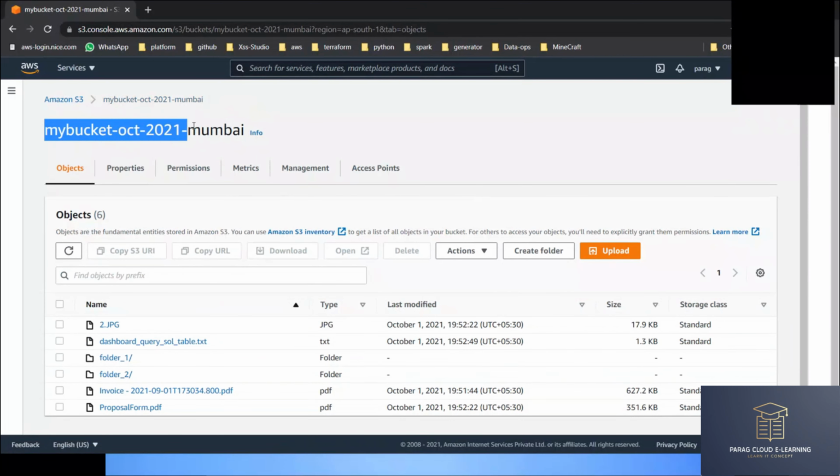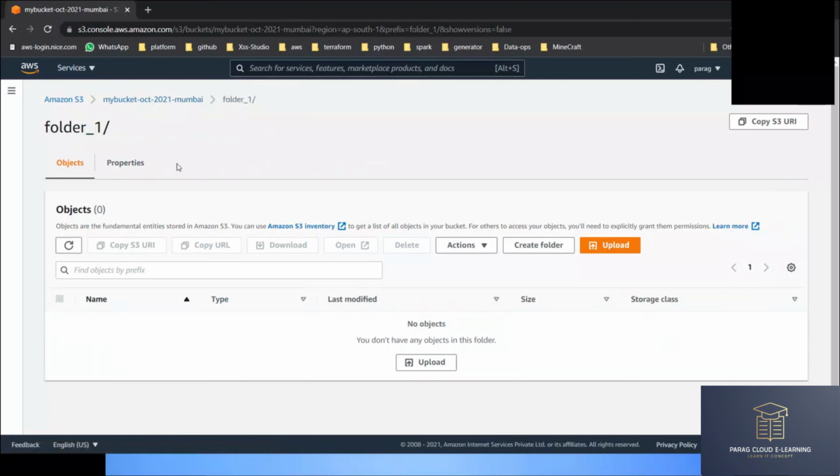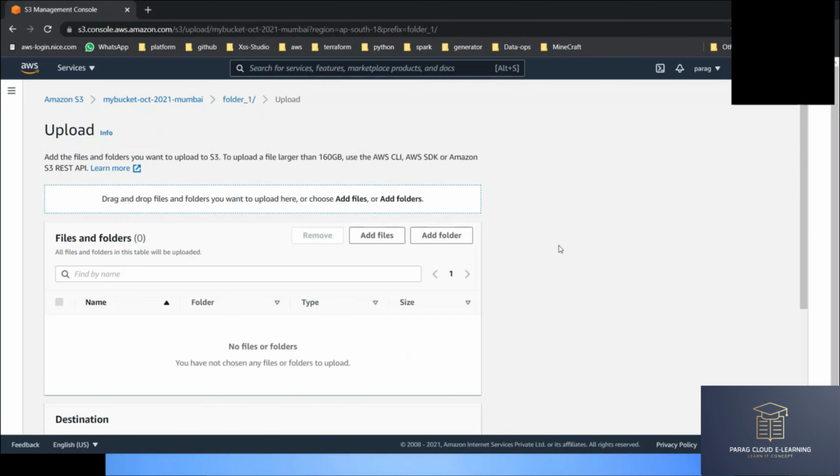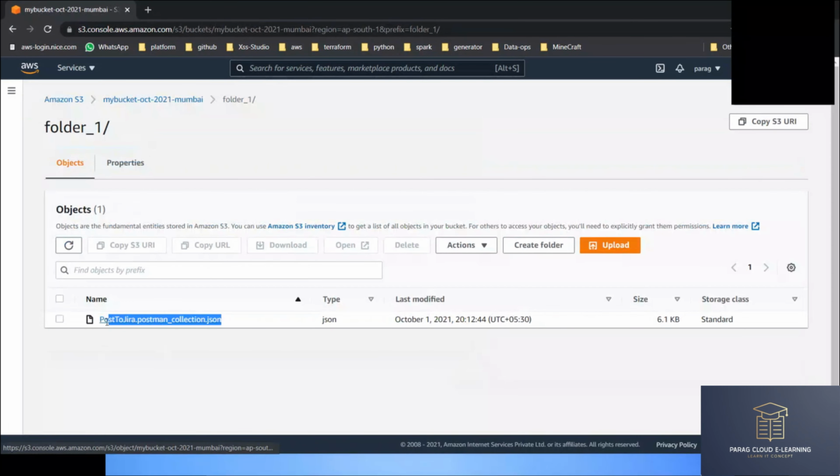I am right now in my bucket. If I click on my folder 1, you can see at the top the path where I am right now. I can upload a document here. So I have uploaded one document in folder number 1.